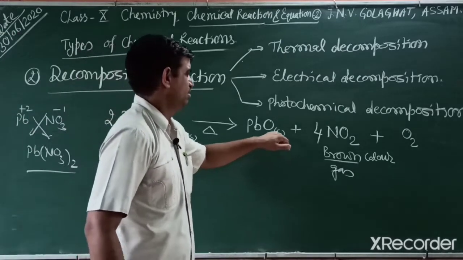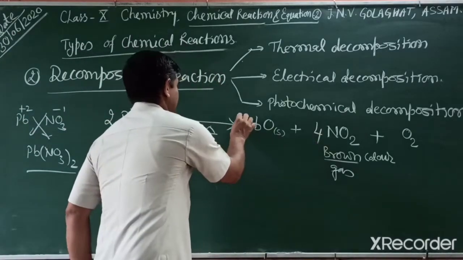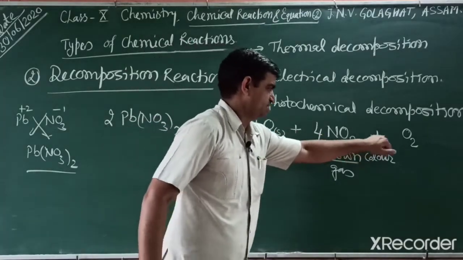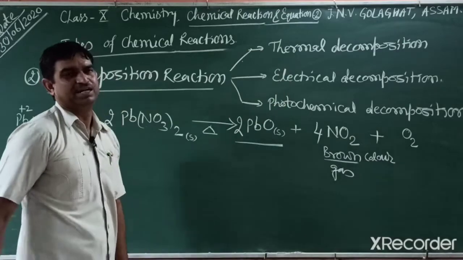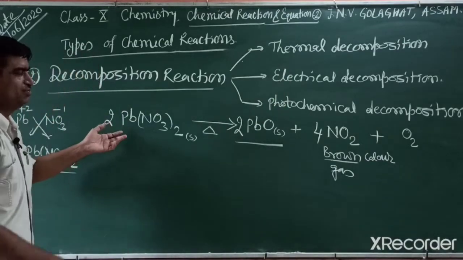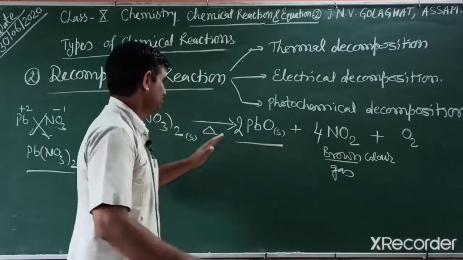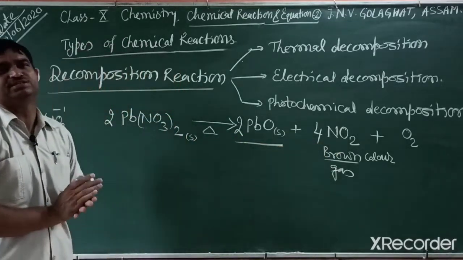Then we balance lead, 2. So this is balanced: 2, 4 and 2. So overall a balanced reaction. This salt is white, this is also a white salt, but brown fumes release. So this reaction is also known as thermal decomposition.